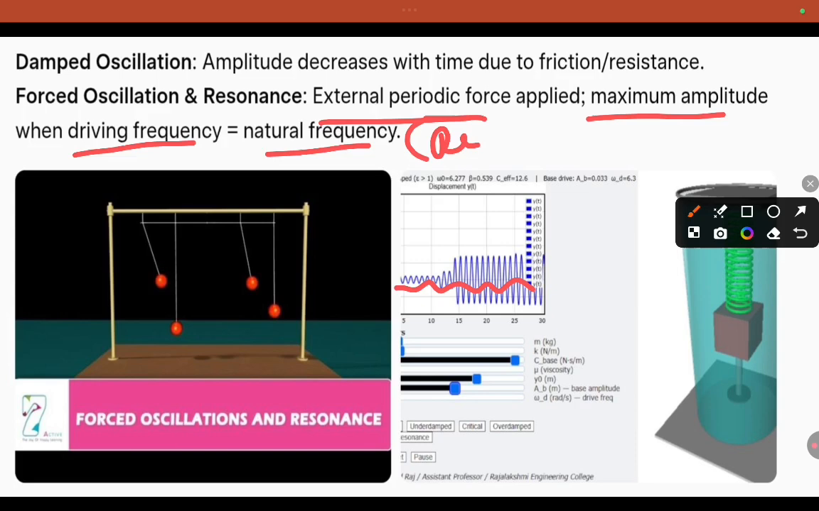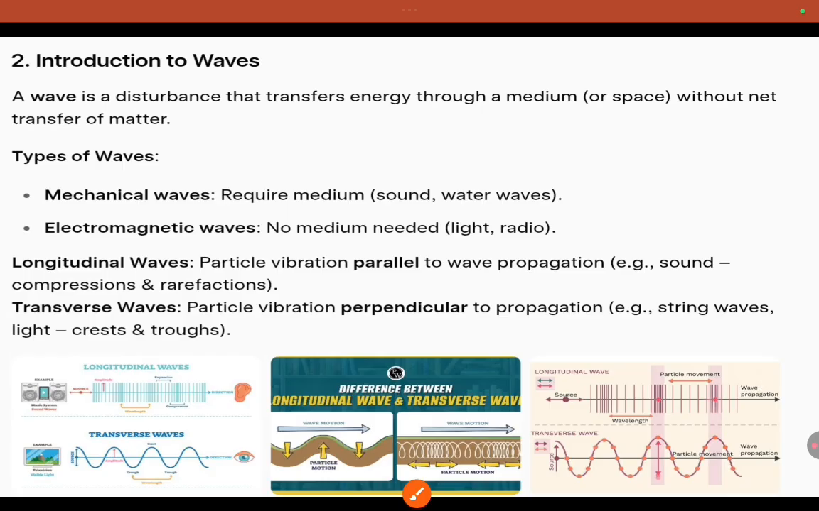You observe this when you are moving on certain roads, your vehicle makes a heavy sound. During that particular time, even the small parts of the vehicle vibrate along with the motion of the vehicle, and there you get a large sound. That is known as resonance. When the natural frequency combines with the artificial frequency, or forced frequency, that is known as resonance. Okay, introduction to waves.